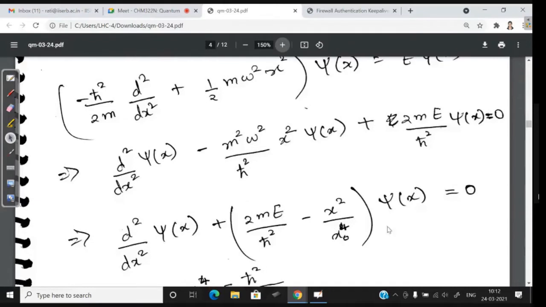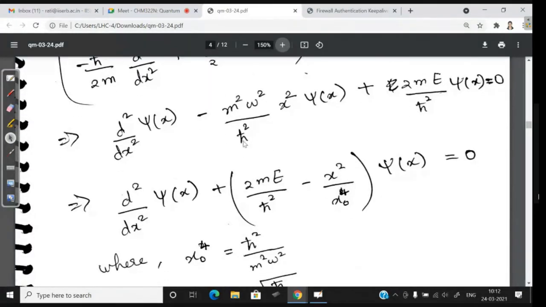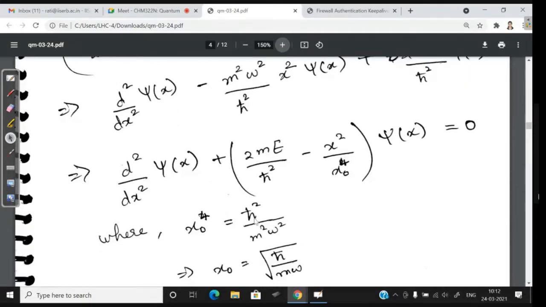Then over here, I'm just combining the terms so that d square by dx square into psi of x is the first term. And the second term turns out to be 2me by h cross square minus m square omega square by h cross square into x square. This term I'm calling 1 by x naught whole power 4. It's just a way to avoid writing this every time, so we define a constant x naught equal to root of h cross by m omega. So this is our equation that we need to solve.